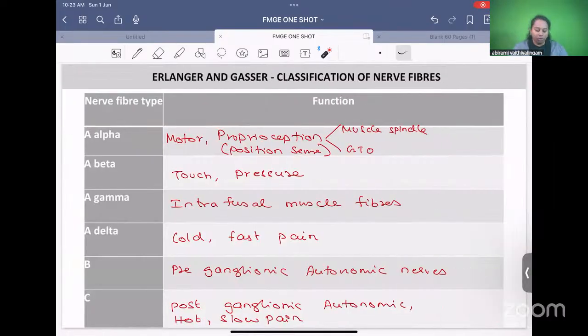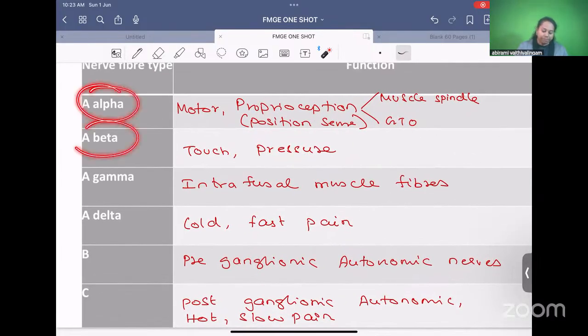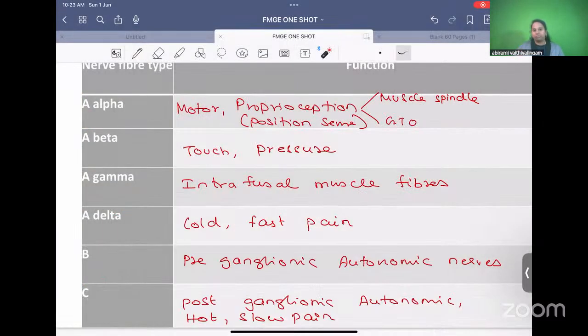Next, let's move on to Erlanger and Gasser classification of nerve fibers. So first of all, you should know why you should classify the nerve fibers. We can have only one type of nerve fiber. Why do you need so many types of nerve fibers? Because they have different functions. Based on the function only, we are classifying the nerve fibers. According to Erlanger-Gasser classification, A alpha, A beta, A gamma, A delta, type B and type C. These are the different types of nerve fibers.